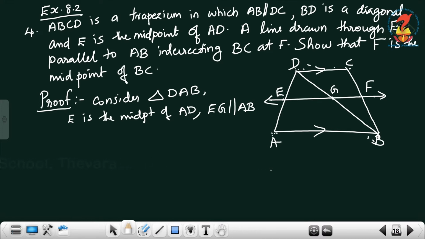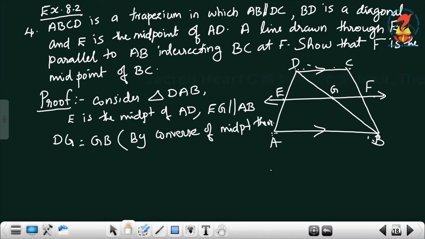By the converse of the midpoint theorem, DG is equal to GB.